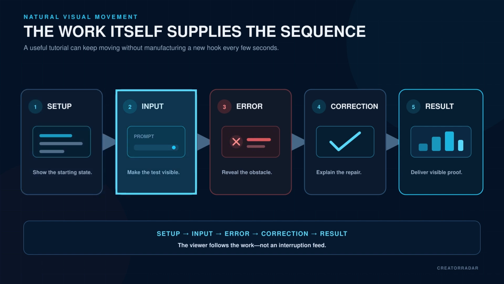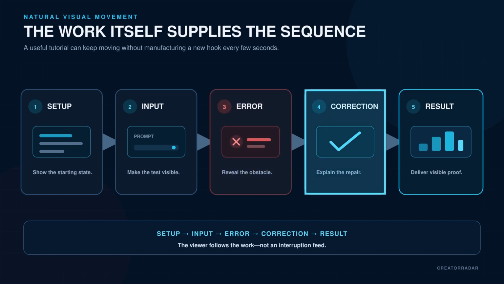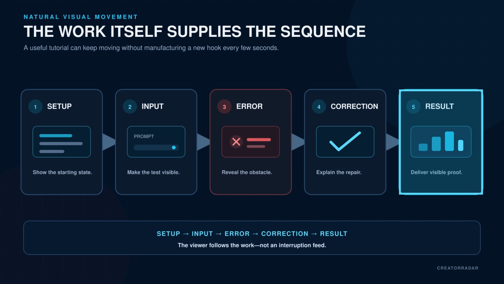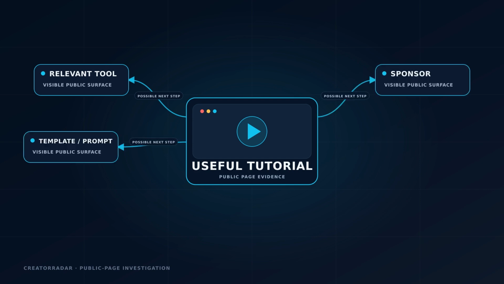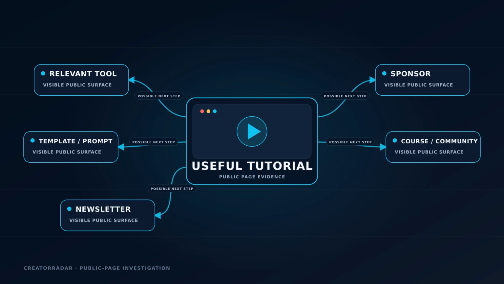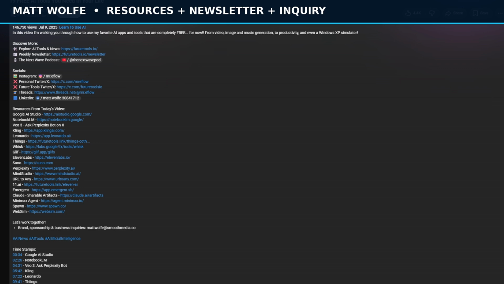This process also creates natural visual movement. A tutorial can progress from setup to input, error, correction, and result without inventing a new hook every few seconds. The work itself supplies the sequence. Then there are the visible next step surfaces. On public description pages, you may see relevant tool links, sponsor mentions, affiliate disclosures, templates, courses, newsletters, communities, or business inquiry links. Those are visible paths, not verified income.